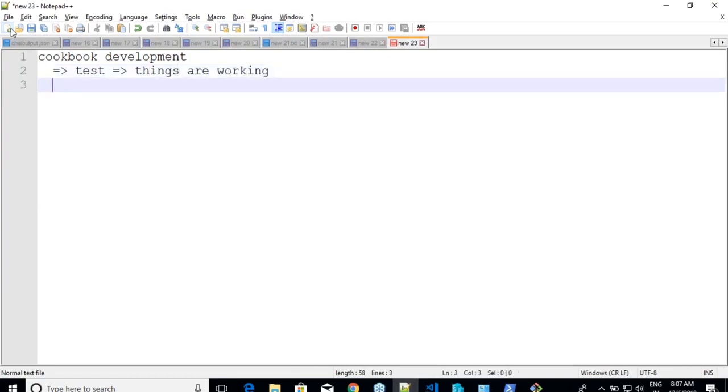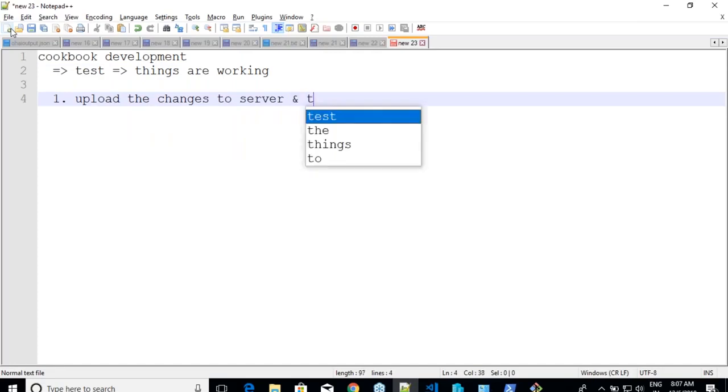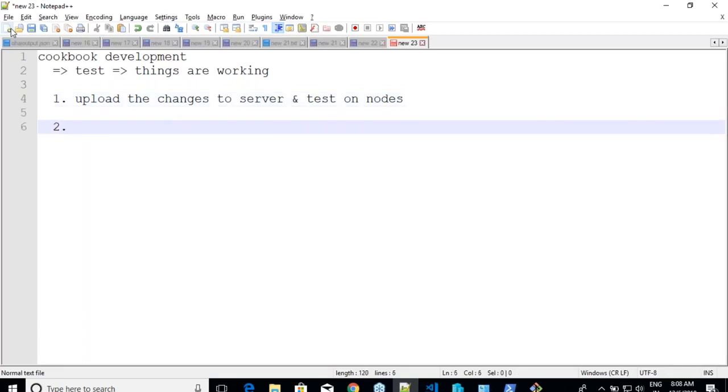So one way for that is you upload the changes to server and test on nodes. But this activity is not so good, because we are speaking about dev environments. We are not speaking about test environments. We are not speaking about why do I want a Chef server for something which is that simple. So for that, the second approach which we take is we go with kitchen.